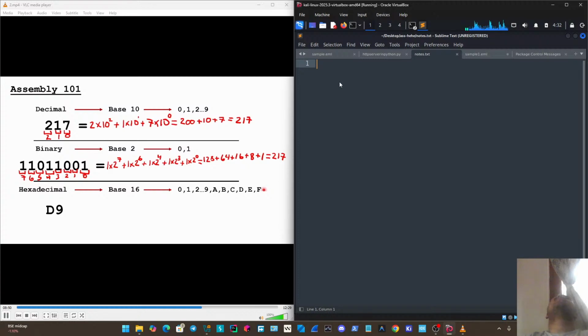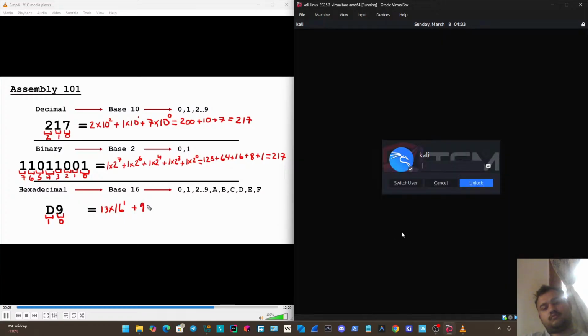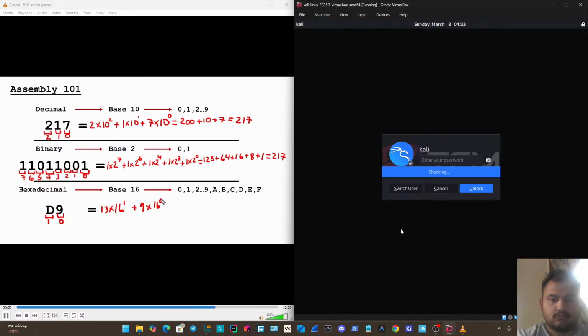And we can then just use the exact same method to convert this from hexadecimal over to decimal. So this one's pretty easy, but of course we just number out the different positions here, starting from the least significant. So this is going to be 0. Then this one is 1. And then we just use that exact same math. Just a quick reminder here, D is going to be 13. So we'll go 13 times our base of 16 to the exponent 1, plus 9 times 16 to the exponent 0.